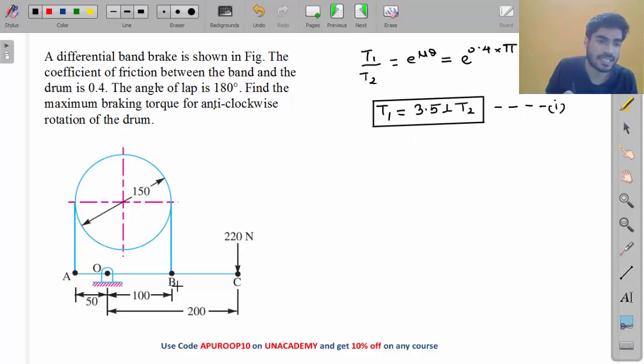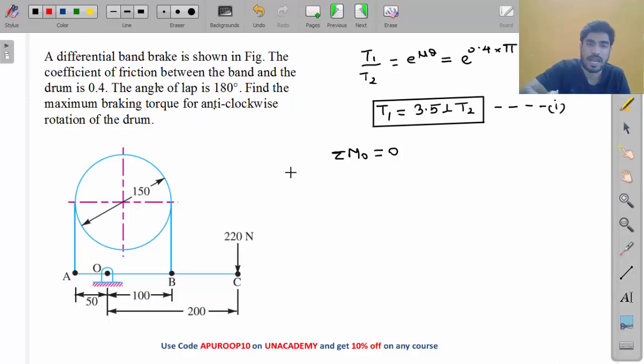The second relation can be calculated by taking moment about point O. We can take moment about point O because we know the value of braking force, so we can find another relation between T1 and T2, right? So take moment about point O. First of all, which one will be T1 and which one will be T2?